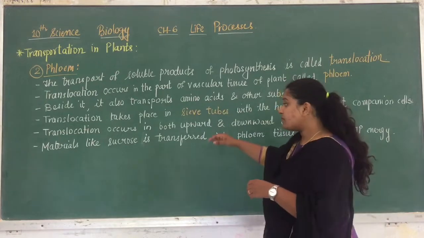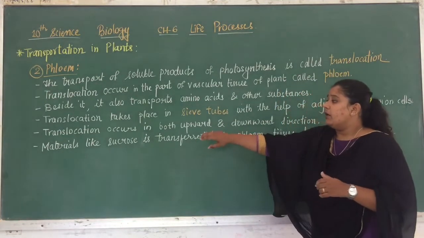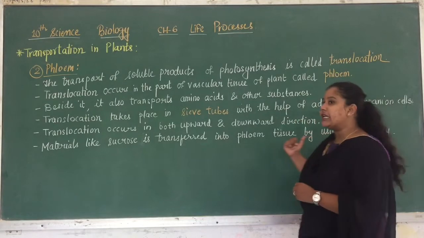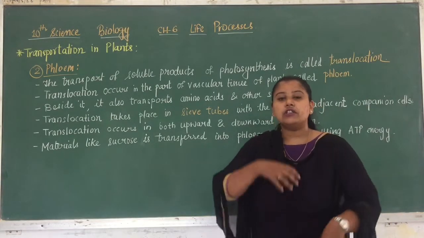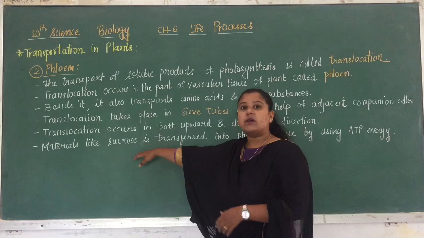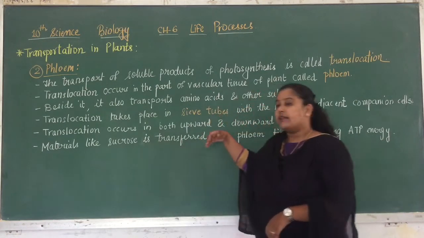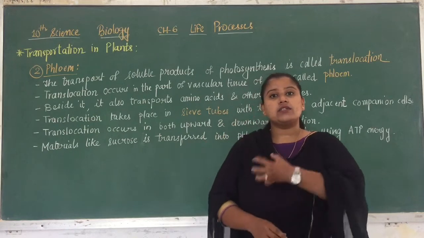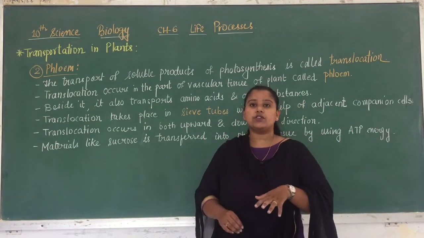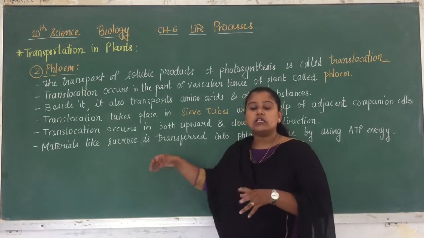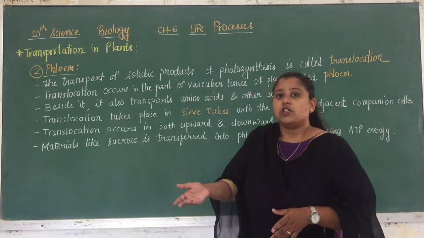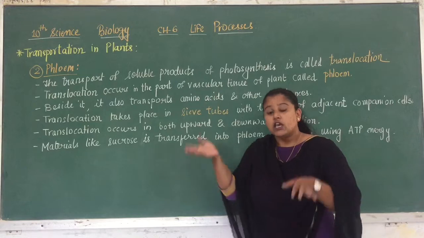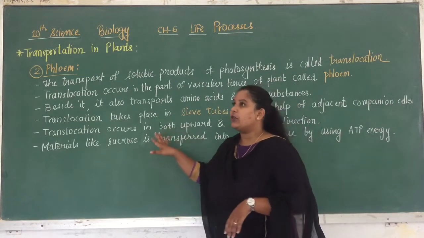and downwards. Translocation, materials like sucrose is transferred into phloem tissue by using ATP energy. Now for the translocation of this type of materials like sucrose and the other sugars, what happens? The energy is utilized for the translocation of this type of materials from one place to another. So I hope you are clear with the whole phloem and the transport in plants. So here we complete the transportation.